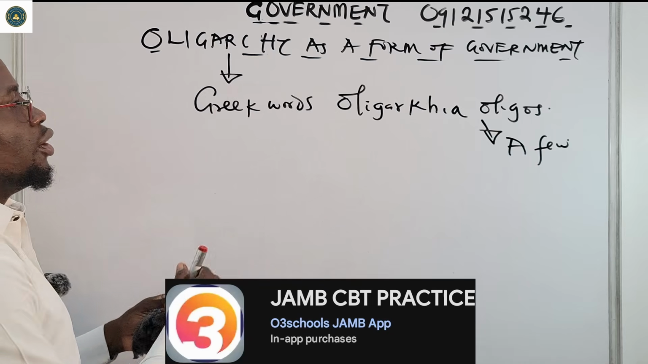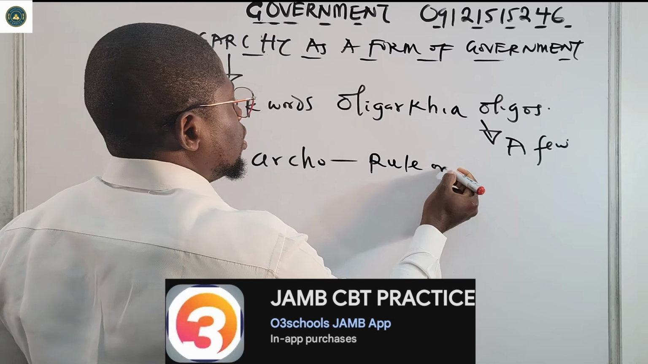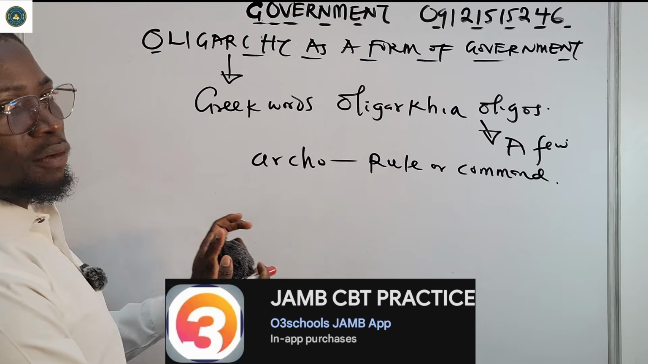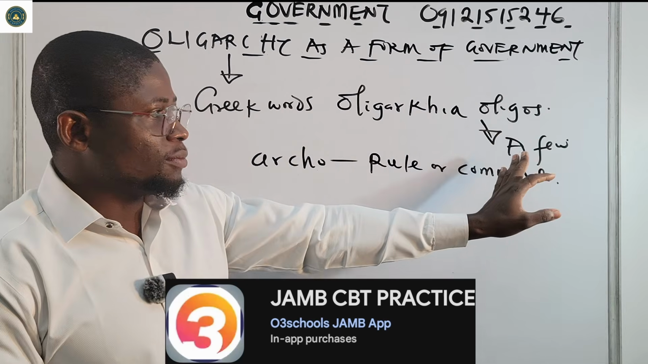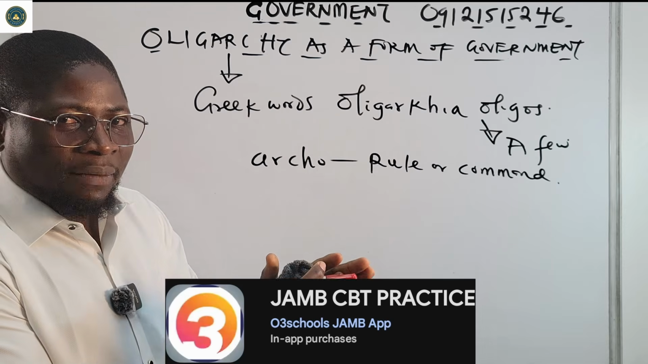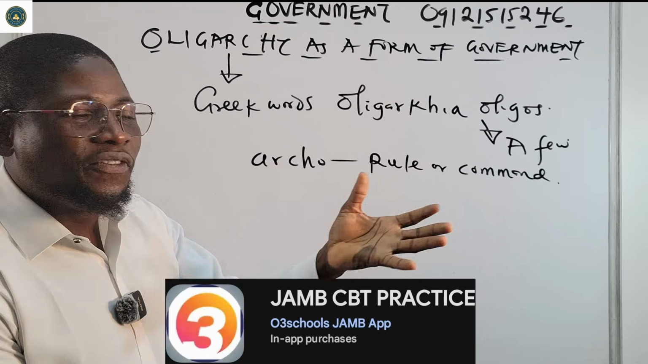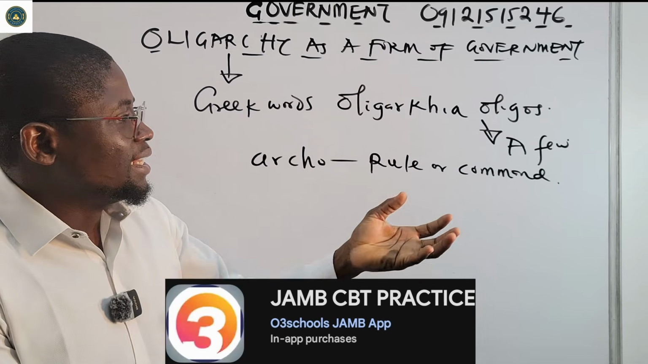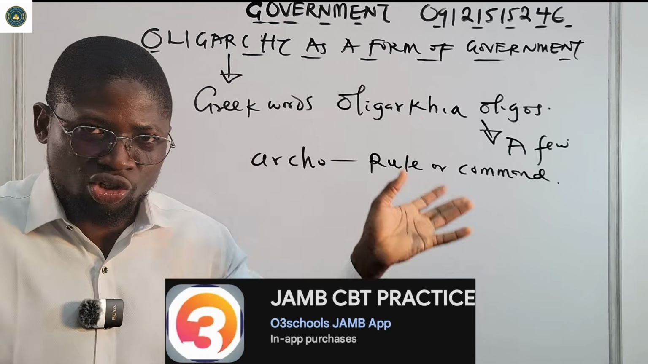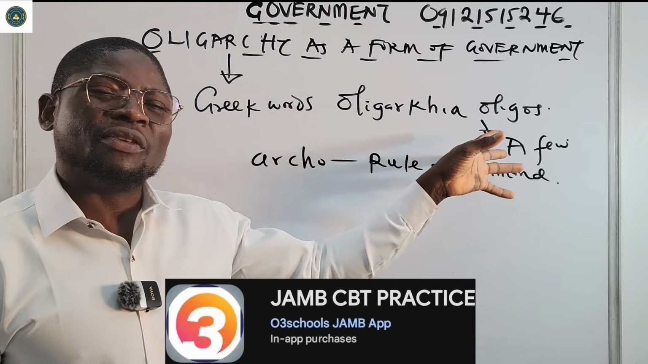So then we also have what? Archo. This one means what? Rule or command. All right, so oligarchy is from the Greek words oligarchia, oligos, meaning few, and then archo means to rule or command. If you bring them together, you see that oligarchy means what? A form of government where few people are ruling, or are commanding the whole community or the whole country. That is what oligarchy is. All right, power rests in the hands of a few people.